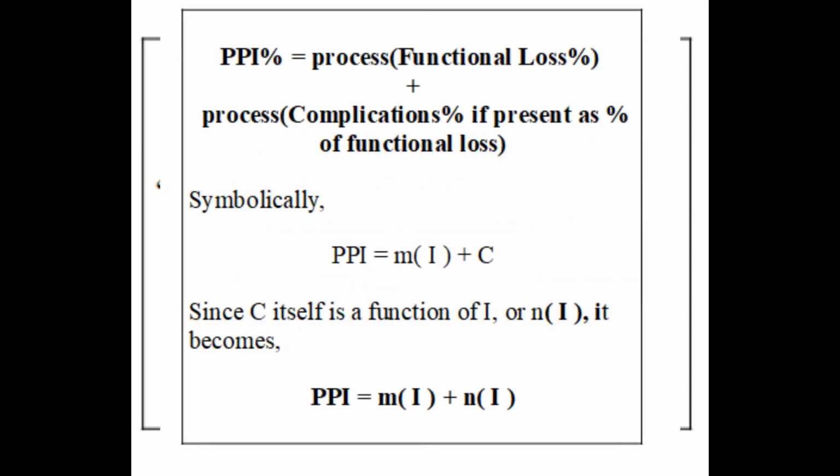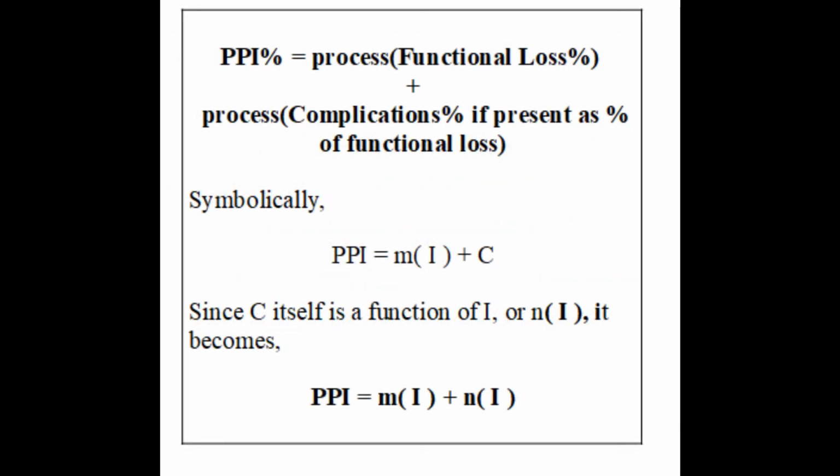Let us make a regular arithmetic formula to represent our progress till this stage. PPI is equal to processed functional loss. That's what I told you. Functional loss has to be reduced to make way for complications. Plus processed complications if present as percentage of functional loss. This is very important. Complications are percentages of functional loss. Symbolically, PPI is equal to M into I plus N into I.